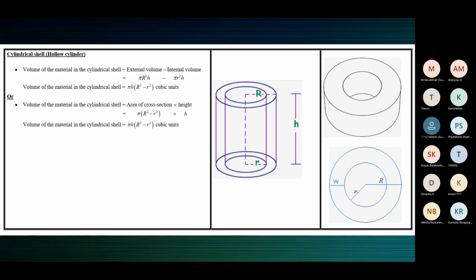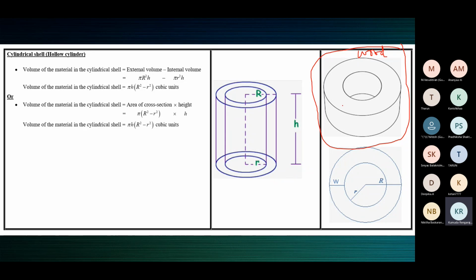Okay. So now, when we see the volume of a cylindrical shell, the volume of the material in the cylindrical shell. See here, assume this to be an object made of metal, or say it's made of wood.